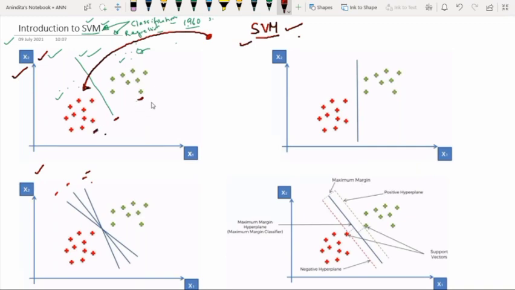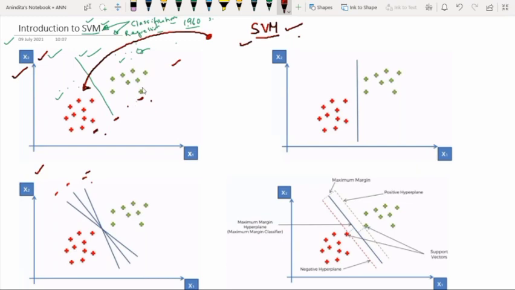They can be classified properly in the 2-dimensional space. So this is the objective. The objective of support vector machine is to find an appropriate separating line, right?